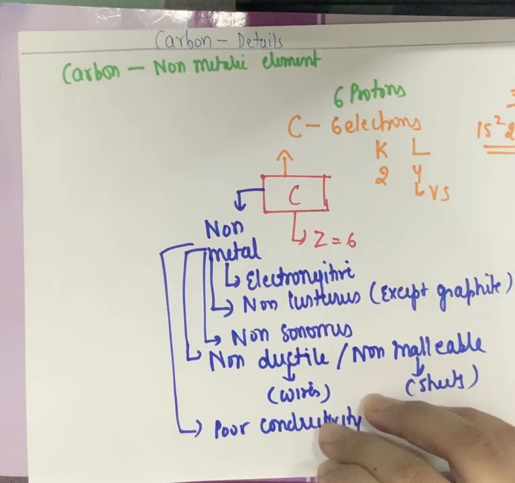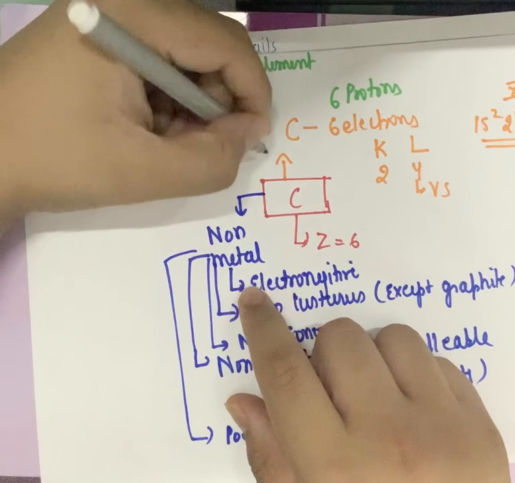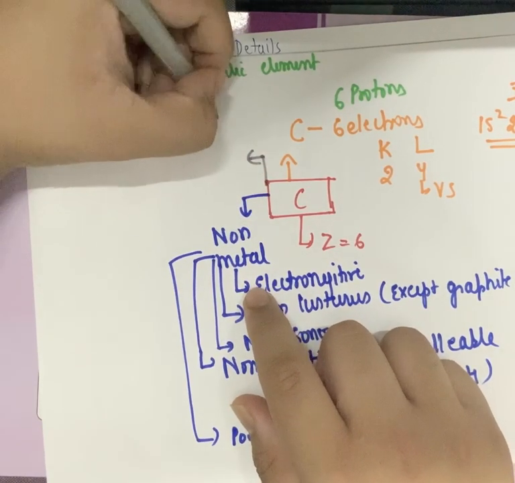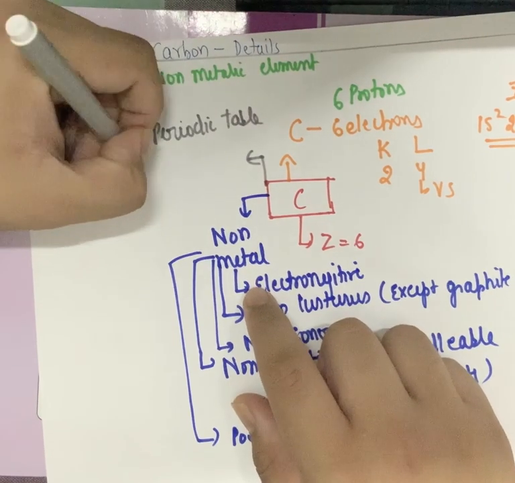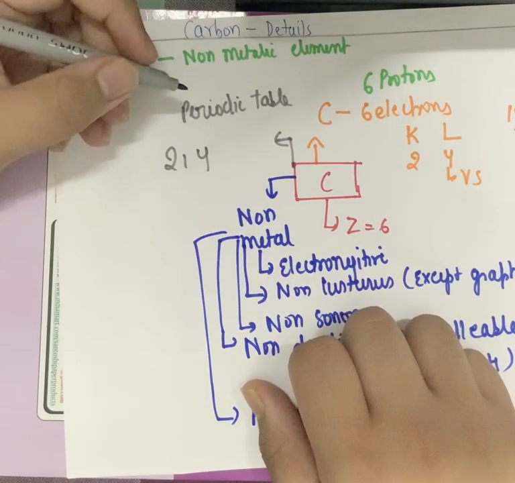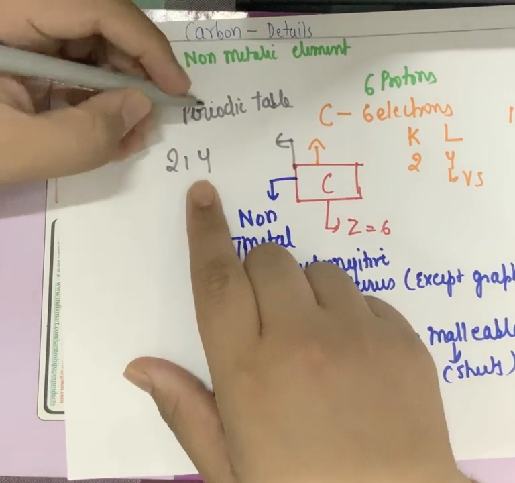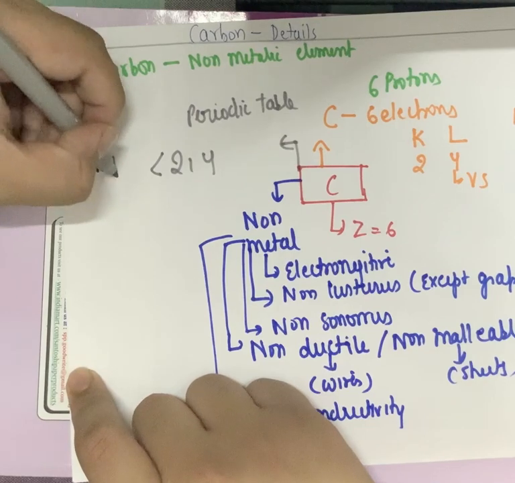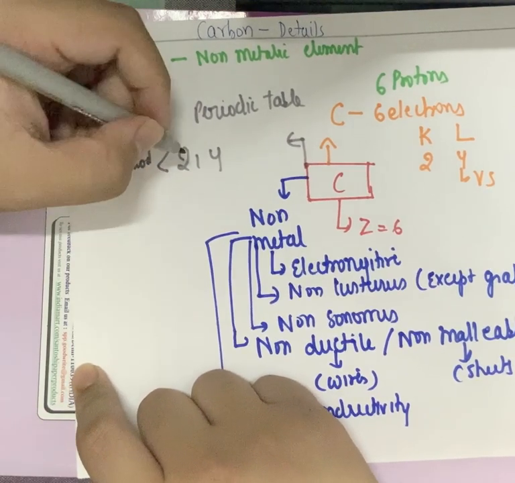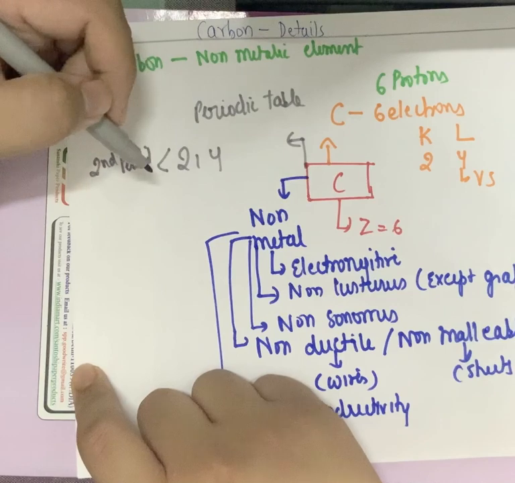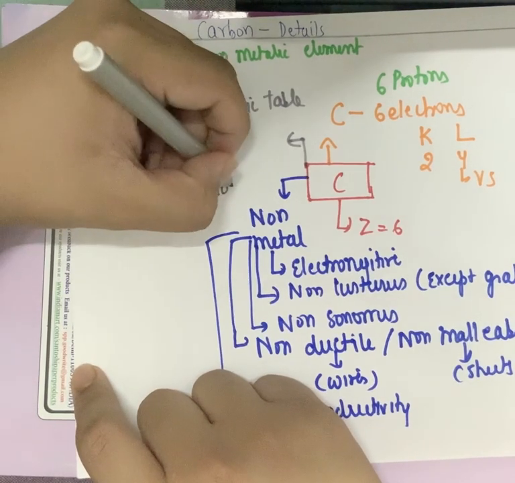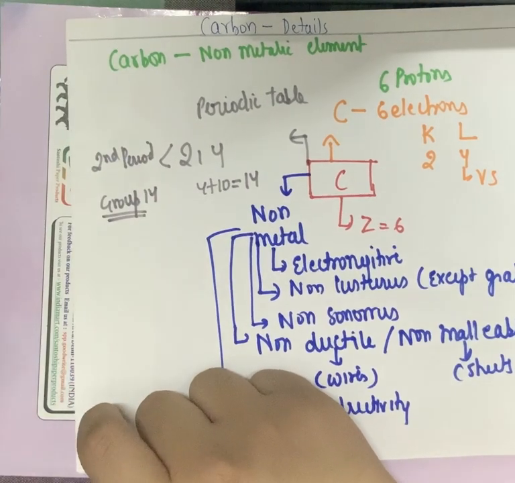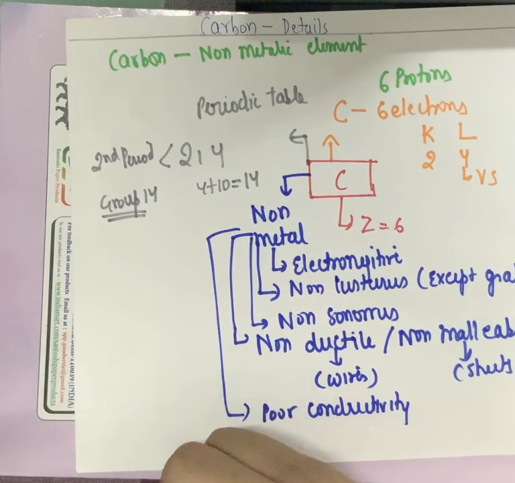Now one more thing before we move forward: location in the periodic table. Again look into the electronic configuration, 2 and 4. Number of shells are 2, and number of shells decides the period. So it is found in the second period. Valence electrons are 4. Add 10 to them, 4 plus 10 for the group number, you get 14. So carbon is found in group number 14, period number 2 in the periodic table.